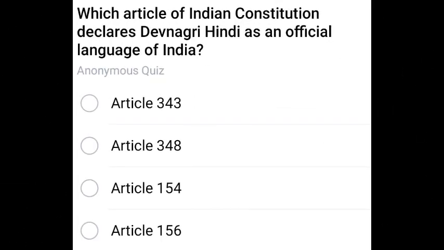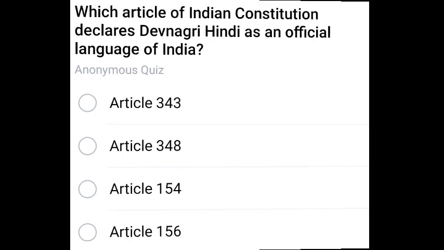Next question. Which article of the Indian Constitution declares Devanagari Hindi as the official language of India? 343. Very important question. 343.